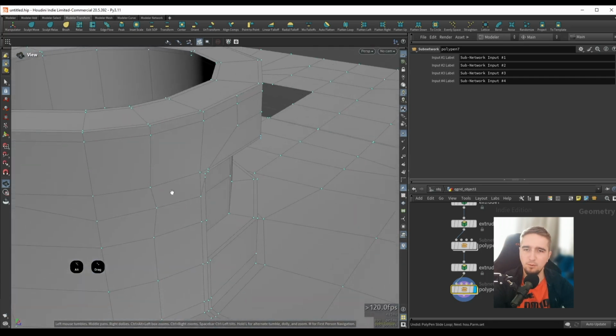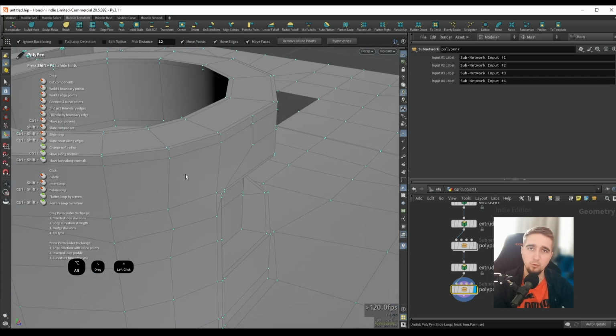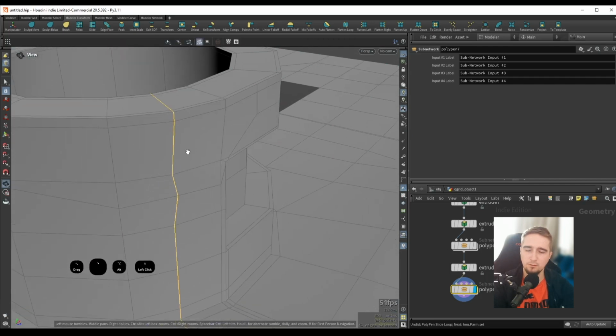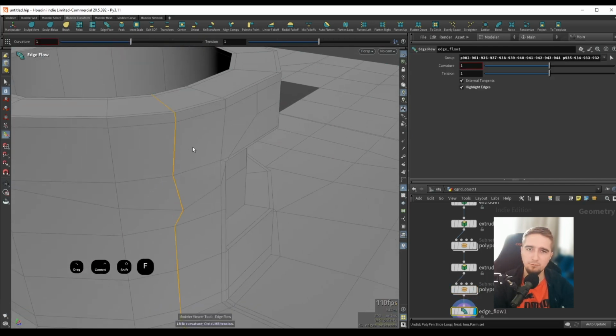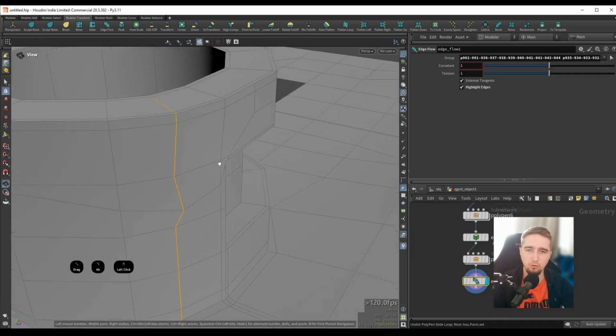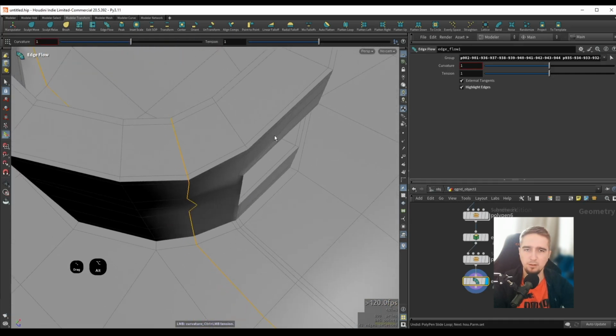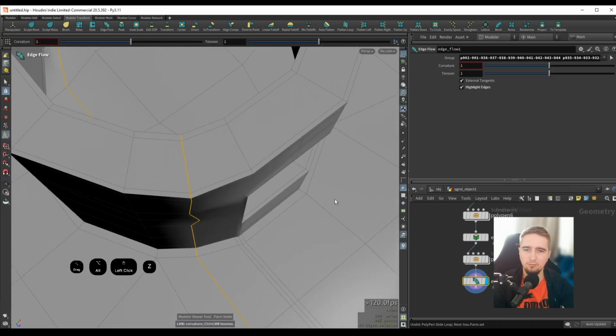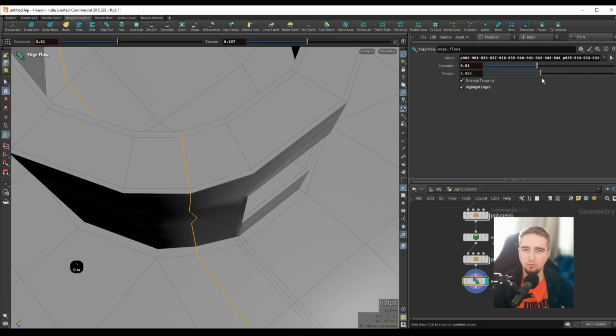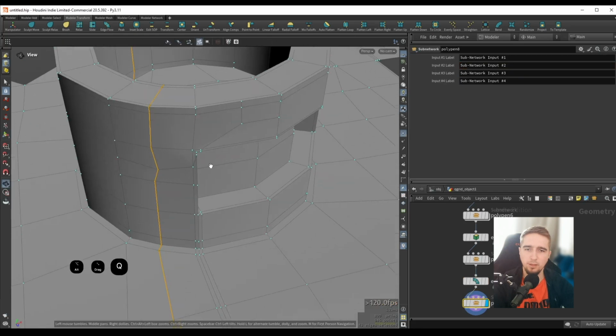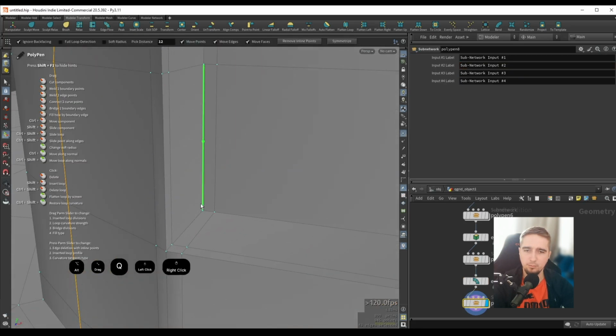One more note about edge flow. We also have a really cool edge flow tool. If we go to edges and select this loop, I will do Control Shift F, and this will give me this edge flow, which is really cool. So I believe that by default this will try to maintain the curvature of our shape, but if I hold down Z, I can adjust this. I can adjust the tension here as well, and the algorithm for this, I usually find that it gives really good results. And now if I want, I can go back into Polypen mode and I can keep working on this.